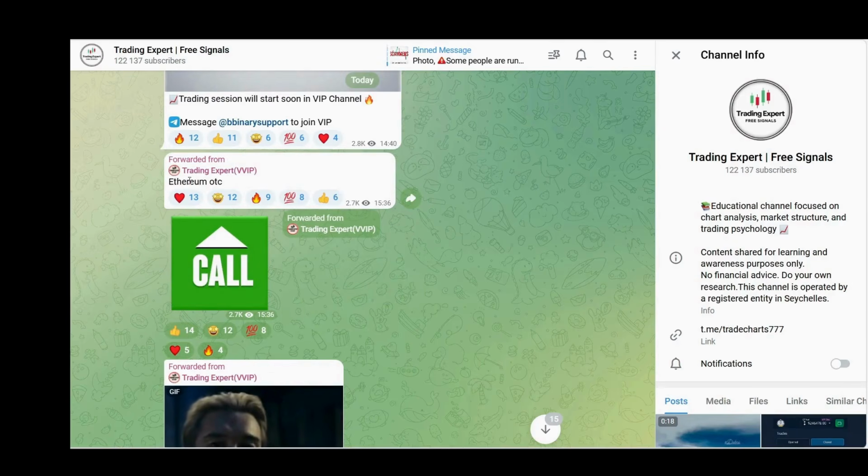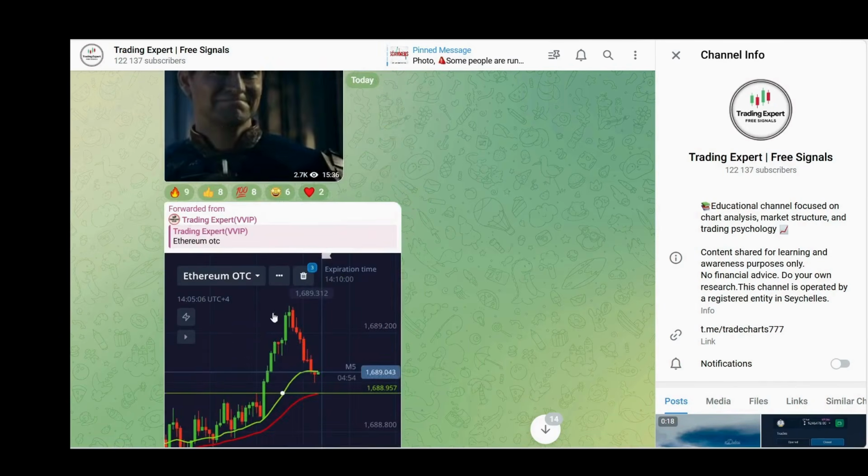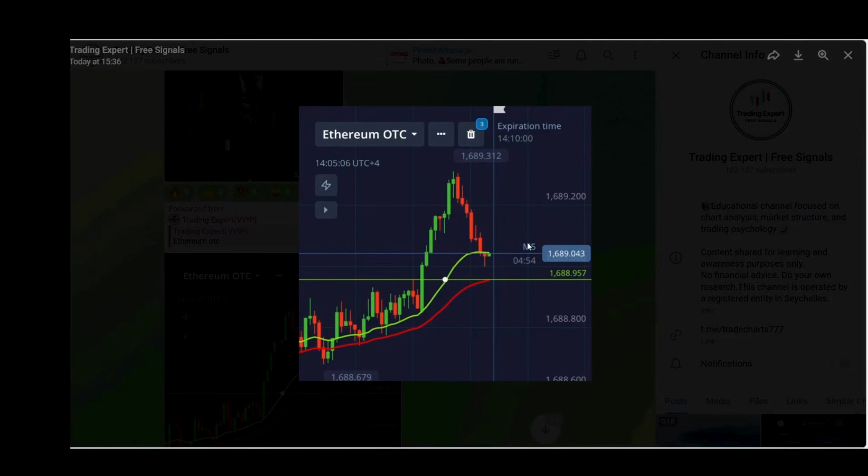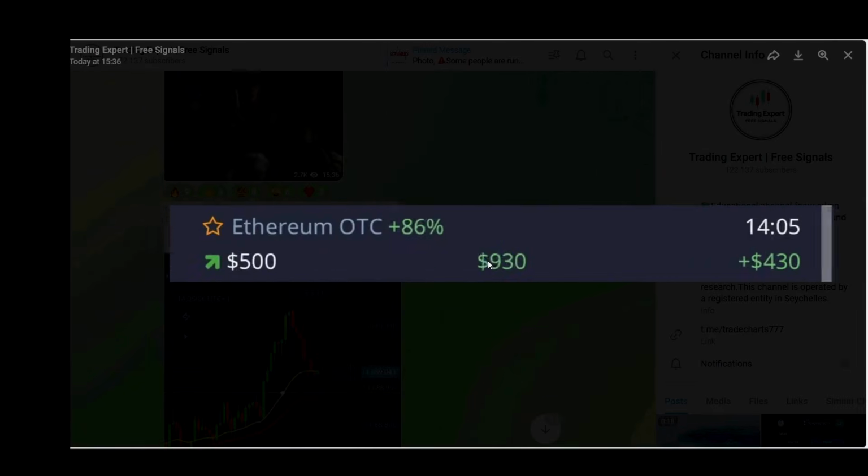This was the first trade we provided in the VIP group on Ethereum OTC for a call side upside move. Here you can see that the previous candle closed above the moving average. There was also an uptrend, and the moving average was acting as support. That's why we provided a signal for the upside move, and we got an entry around this level. This trade was a clear win.